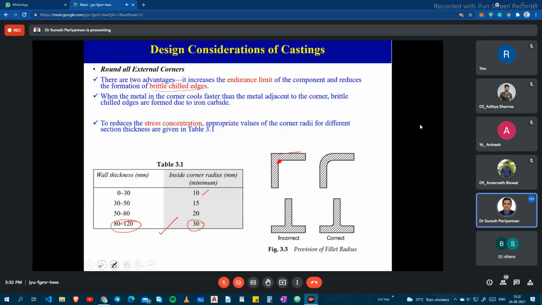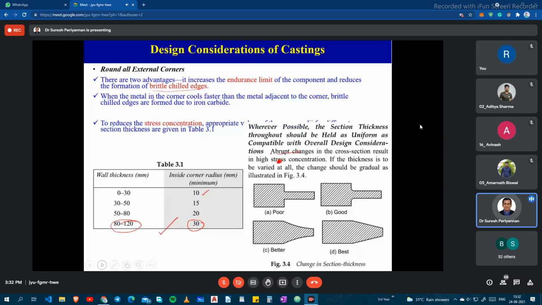Okay. Another thing is when dimensions change abruptly, this is a sudden change in dimension. Sudden change in dimensions also causes more stress concentration. If we introduce some fillet radius, it may reduce the stress concentration, but the problem is not totally solved.